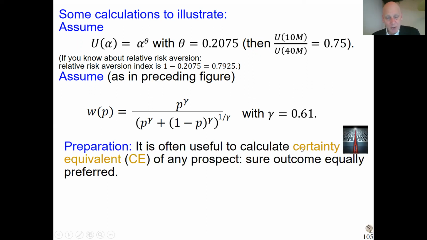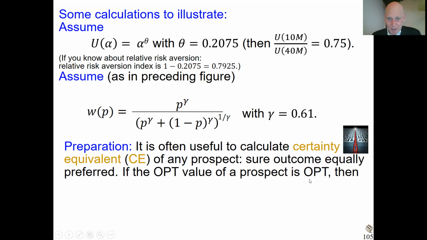Now, before I go into calculations, I want to tell you something else, and that is that in many situations, if you do calculations, it is really useful to calculate certainty equivalents of lotteries. For instance, if you calculate the expected utility of the lottery or the prospect theory value of a lottery, you get some number, and you don't know so very well what it means, or expected utility 0.734, what does it mean? It depends on how you scale it, you don't know. But certainty equivalent, if you say this gamble is equivalent to getting €100 for sure, then you know exactly what it means. In many situations, this quantity is a very useful quantity to get insights and to do calculations with. So we will do that.